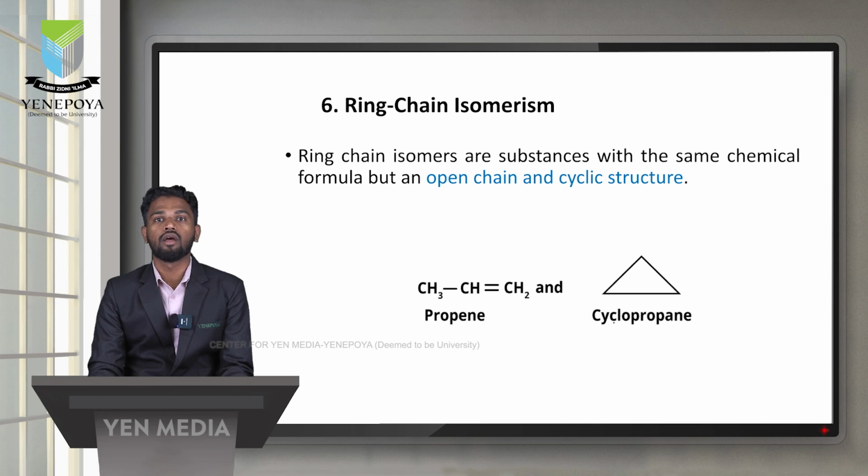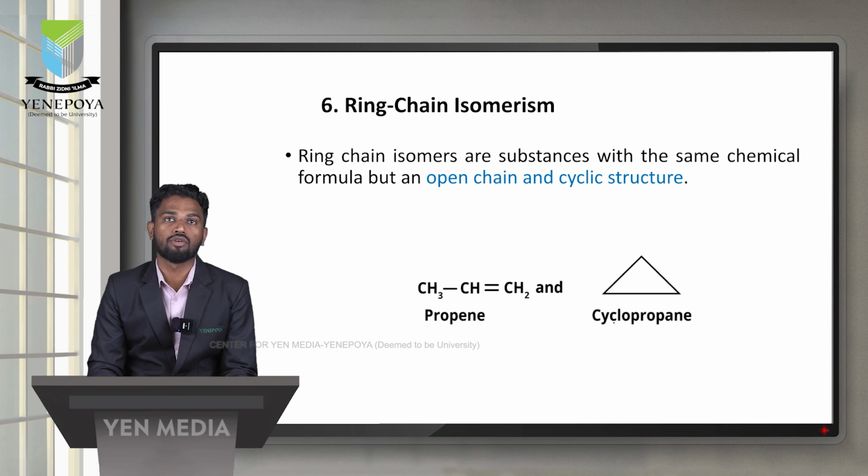See the example, propene and cyclopropane. The molecular formula of propene is C3H6. Cyclopropane has CH2, CH2, CH2 at each corner, so 3 carbon atoms and 6 hydrogens are present. It has the same molecular formula, but one is an open-chain structure and the other is cyclic.